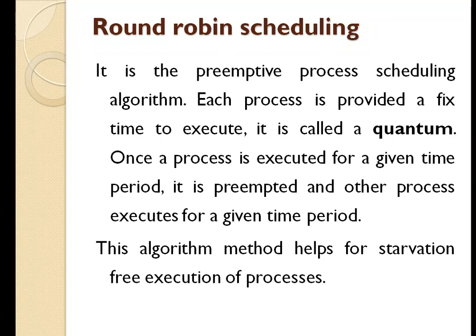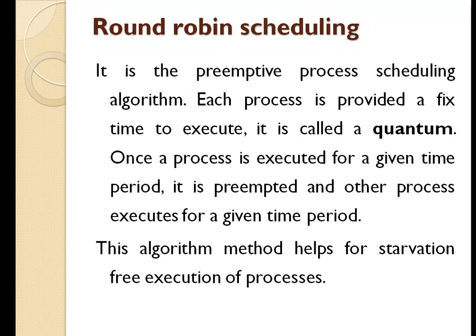This algorithm helps with starvation free execution of processes. We have seen that starvation is the problem of the priority scheduling algorithm. So if we use the round robin scheduling algorithm, that starvation problem will not come. The time slice should be minimum, which is assigned for a specific task to be processed. However, it may vary for different processes. It is a real time system which responds to the event within a specific time limit.